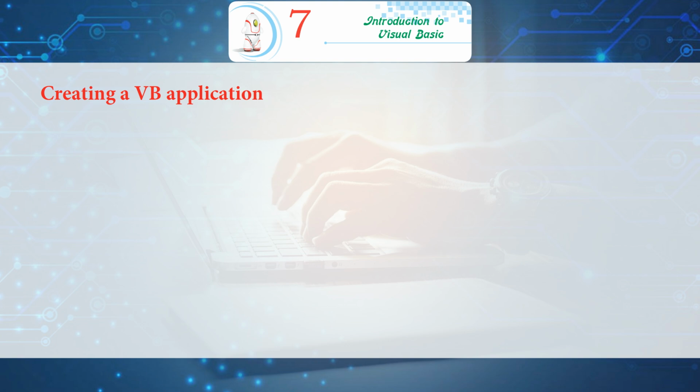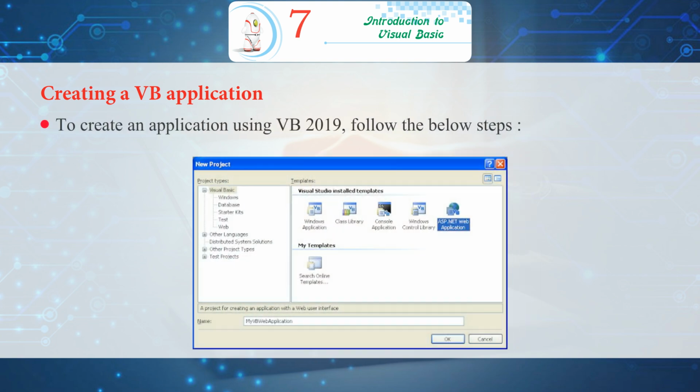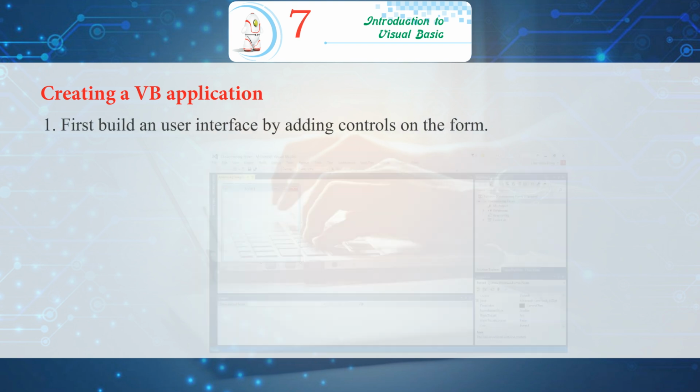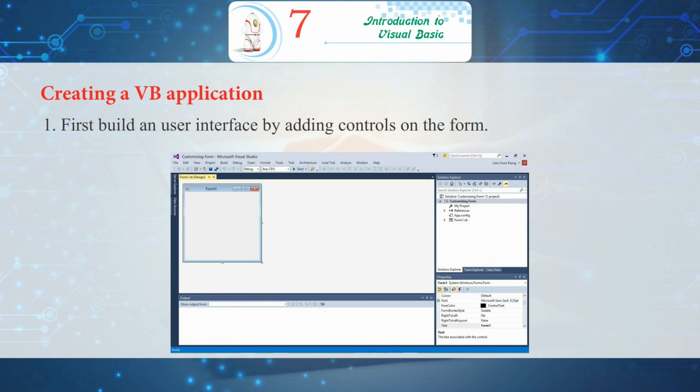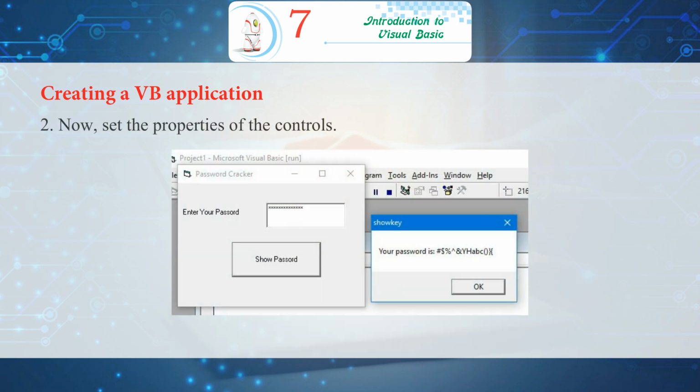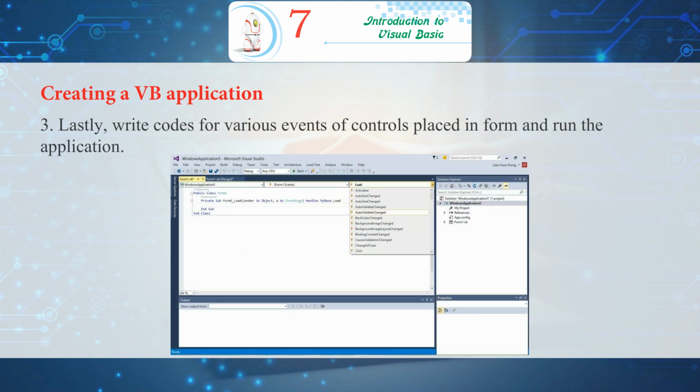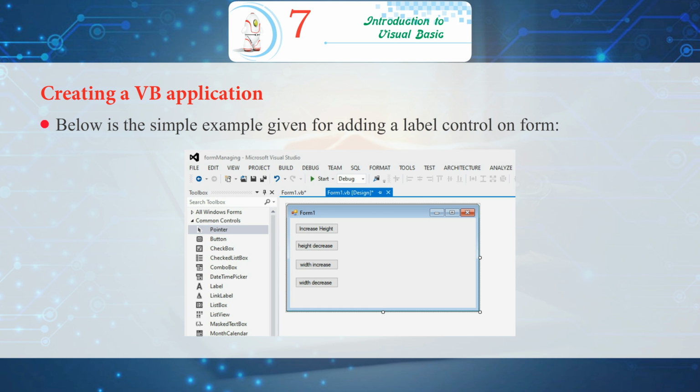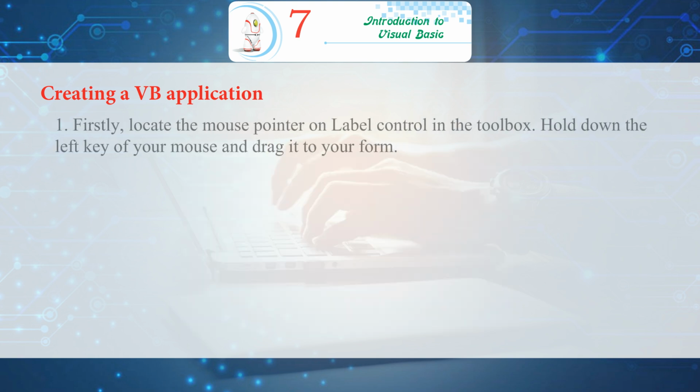Creating a VB application. To create an application using VB 2019, follow the below steps. 1. First, build a user interface by adding controls on the form. 2. Now, set the properties of the controls. 3. Lastly, write code for various events of controls placed in the form and run the application. Below is a simple example for adding a label control on a form.